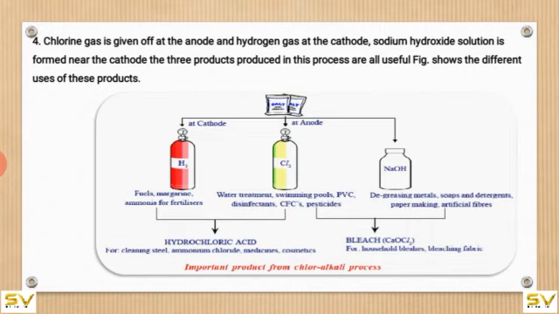The figure shows the different uses of these products: hydrogen is used for fuels, margarine, ammonia for fertilizers; chlorine is used for water treatment, swimming pools, PVC, disinfectants, CFCs, pesticides; and sodium hydroxide for degreasing metals, soaps and detergents, paper making, artificial fibers, hydrochloric acid, bleach. All these are the uses of these three products.